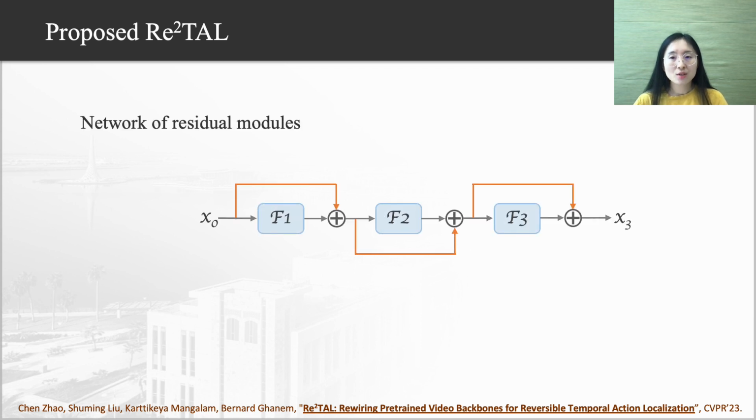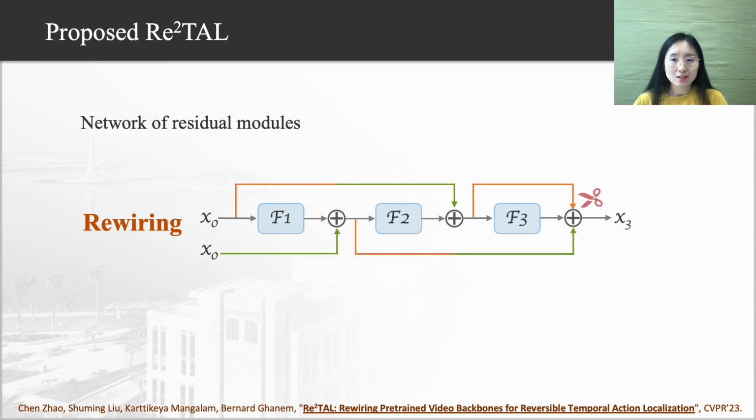Here is a network of 3 residual modules. We make a 2-pathway network by rewiring. We replicate the original input as the input to the second pathway and rewire all skip connections to make them skip 2 blocks instead of 1 block, to convert that network into one network with 3 new modules. The new network has the same parameters in F1, F2, and F3 as the original network. Thus, it can reuse the parameters without training from scratch.